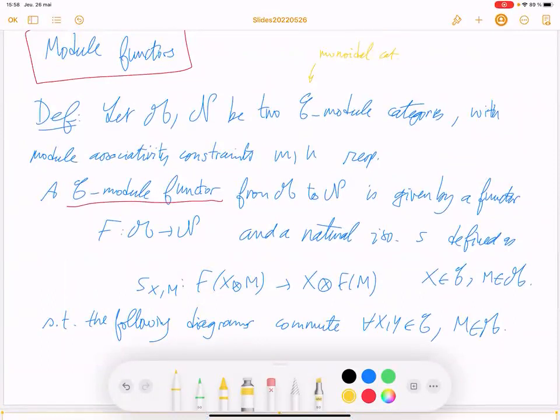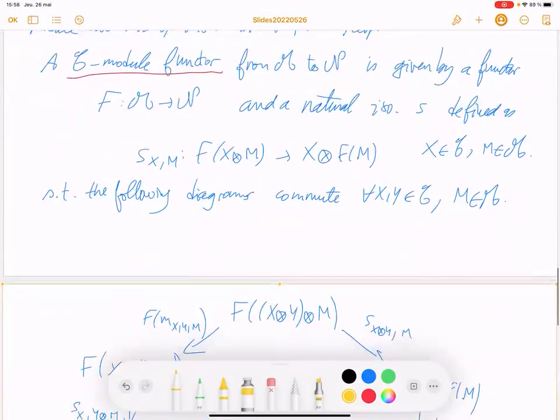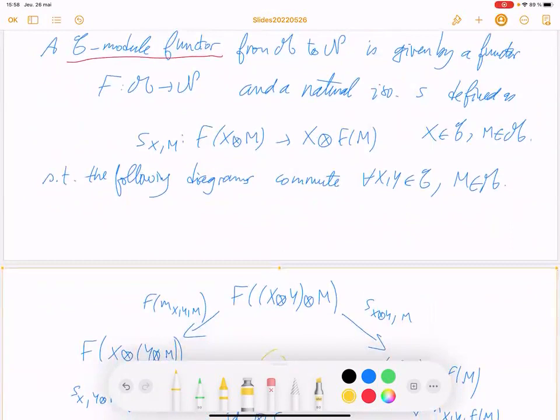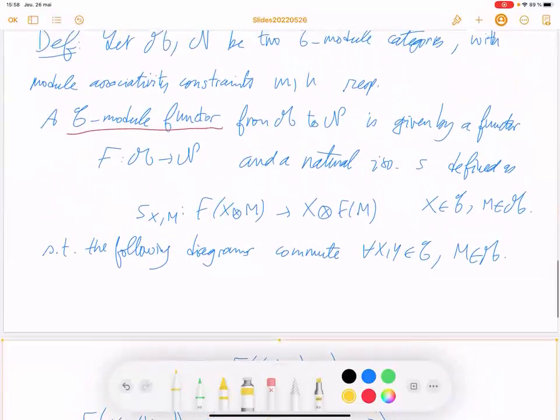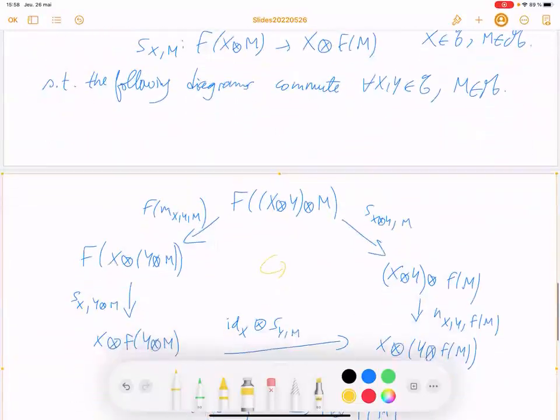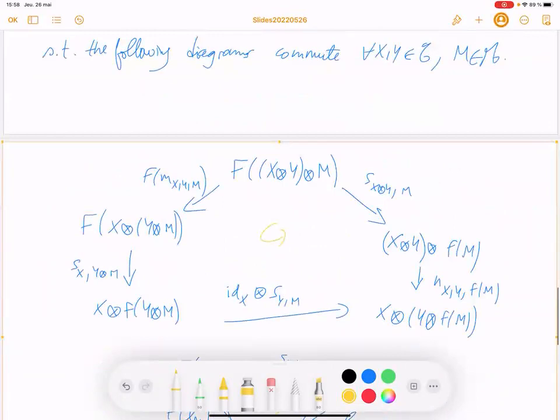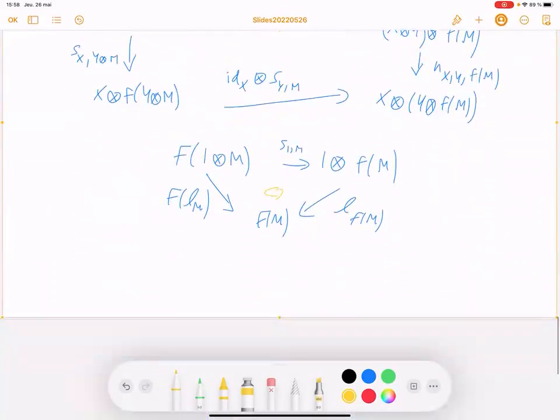Then the C module functor is a categorification of the notion of linear map between two vector spaces, or more generally, a generalization and categorification of this notion.